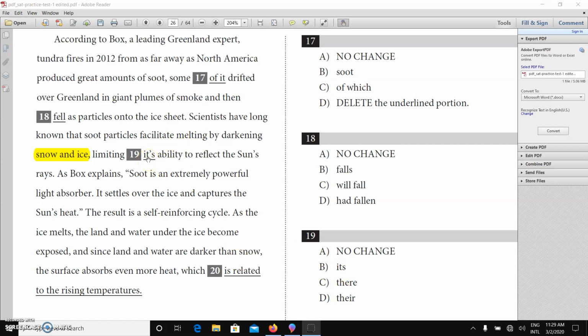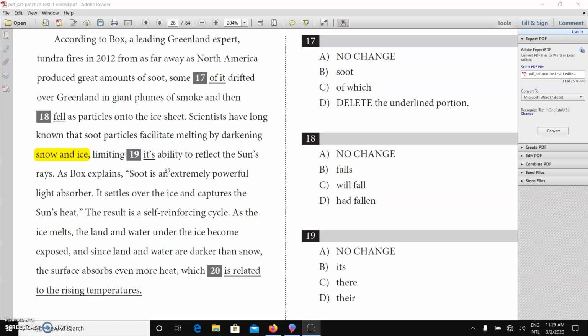But let's see the right answer here. Let's see the other answers here. But even if it is the right answer, I'm just saying, there must not be an apostrophe S. I'm just correcting that in case you see it in another question. Now let's move on. I'm not saying that B is the answer. I'm just trying to show you how the form can be. There's nothing like "it apostrophe S" for possession. So its ability to reflect the sun.